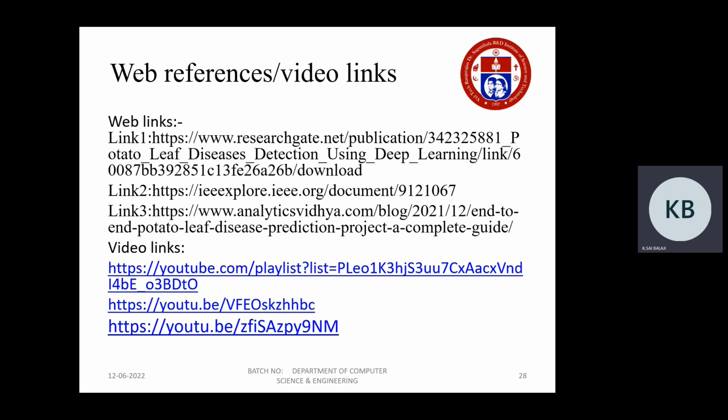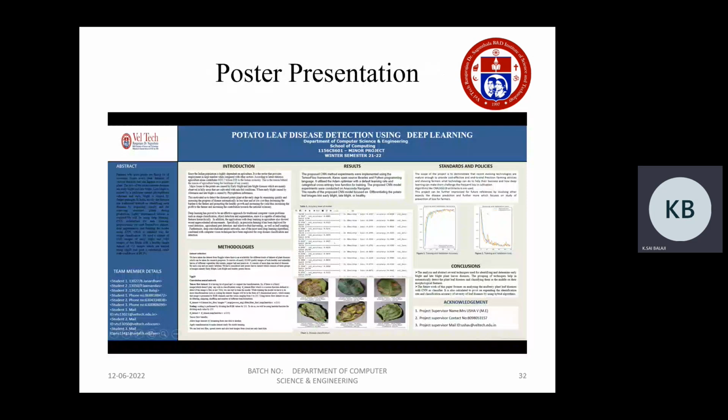And the web references we have taken are from ResearchGate and IEEE Xplore, and for the YouTube links we have taken them for VGG19 architecture and TensorFlow. And these are all the references, and this is the poster presentation where we can see the epochs which are running, the number of epochs. Here we can see there are 10, there are some 15 epochs. The total number of epochs is dependent on us. So to get the maximum accuracy, we can give the maximum number of epochs.